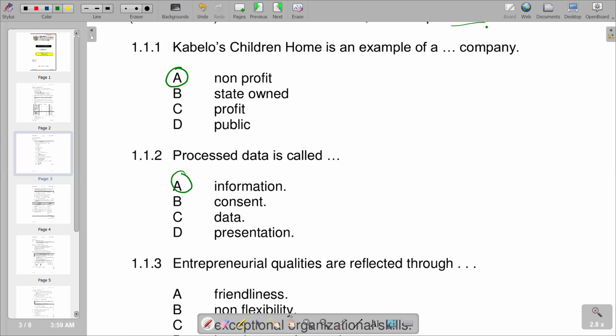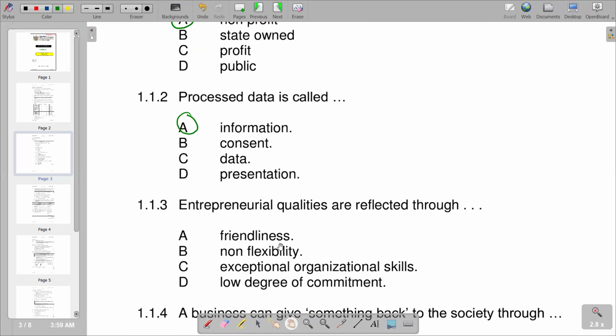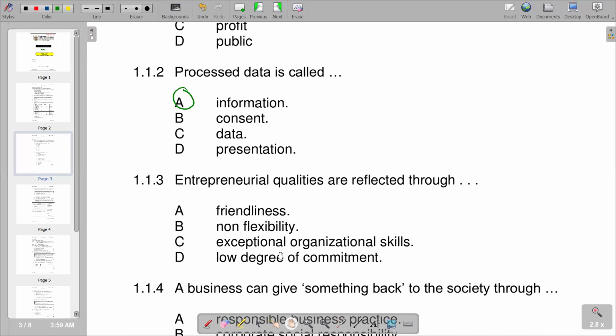Moving to the next question, 1.1.3, entrepreneurial qualities are reflected through. Some of the entrepreneurial qualities that we have are that an entrepreneur should be creative, should have the ability to plan, self-confidence, and also be able to take risks.